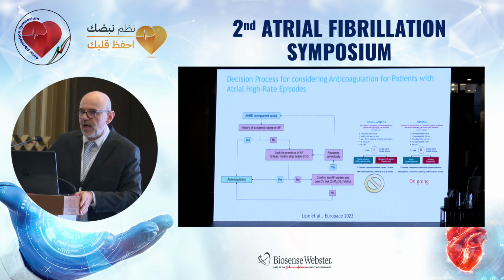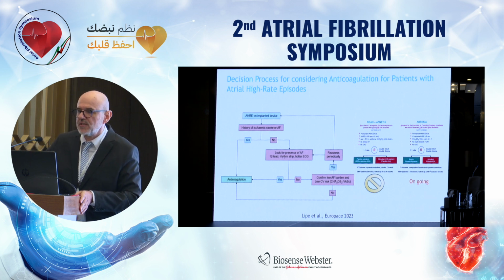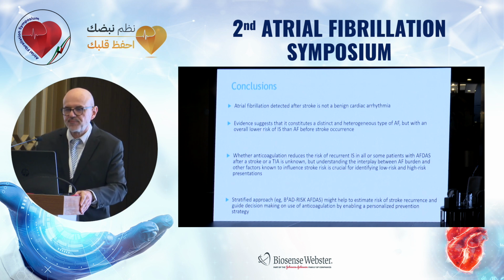But for now, the results of this study didn't show any significant difference in the rate of stroke in patients on anticoagulants versus patients on aspirin. Second is the ongoing ARTESIA clinical trial, which compares use of apixaban and aspirin in this group of patients, and the results will be presented shortly at the American Stroke Association Scientific Sessions, maybe next month.